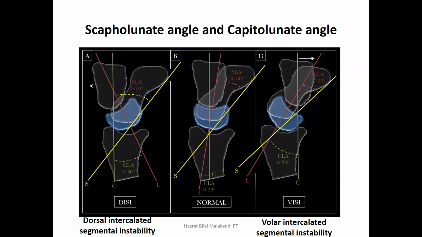So it means if the scapholunate angle is more than 60 degrees, it means there is the DISI, and if the SLA is less than 30, this is the VISI. In both cases, there will be segmental instability. In both cases, there may be subsumption of the carpal ligament. In both cases, there will be rotational subluxation of the lunate, either on the dorsal side, DISI, or on the volar side, the VISI.